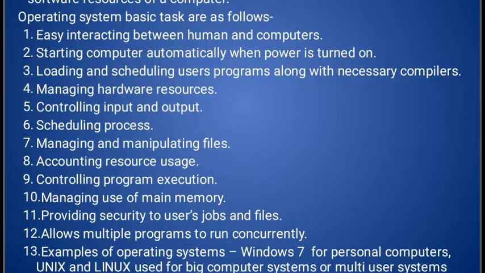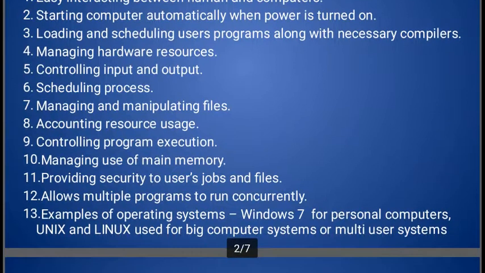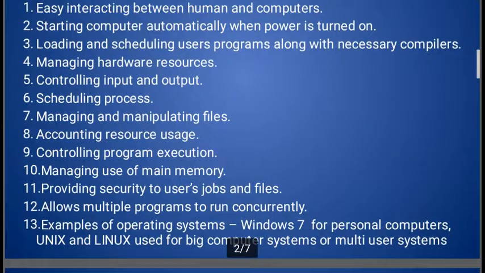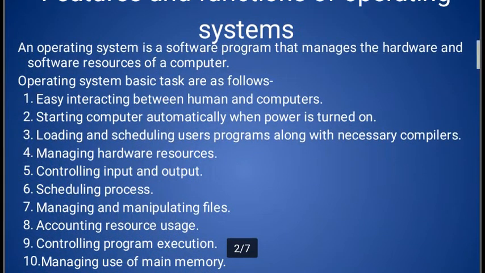Allow multiple programs to run concurrently. Concurrent means we can perform more than one task at the same time, we can also say simultaneously. Examples of operating systems: practically we can see Windows 7 and Windows 10 for personal computers, Unix and Linux used for big computer systems or multi-user systems. So these are the functionality and features performed by an operating system.